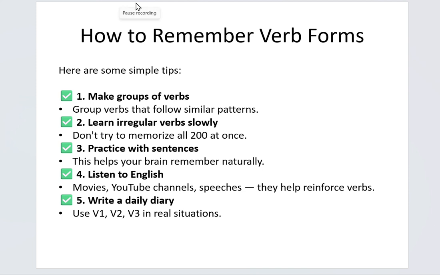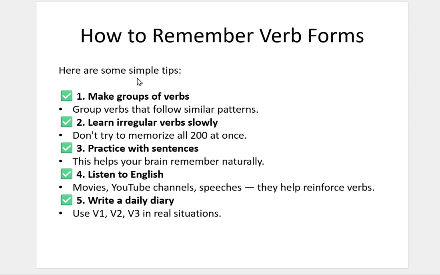And how to remember the verb forms? Here are some simple tips. Make groups of verbs. Group verbs that follow simple patterns. Learn irregular verbs slowly. Don't try to memorize all 200 at once. Practice the sentences. This helps your brain remember naturally. Listen to English like movies, YouTube channels, music, speeches. They help reinforce verbs. Write a daily diary. Use V1, V2, V3, V4, V5 in writing your diary in real life situations.